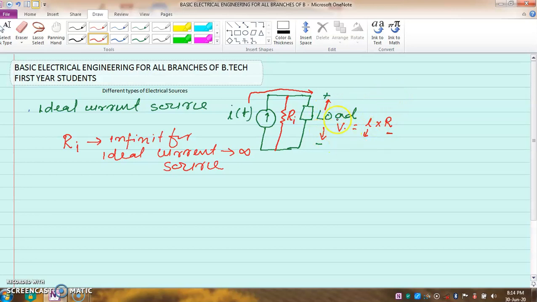Same thing for the ideal voltage source. One more important thing about the ideal voltage source is that this is your voltage source and a load is connected here.